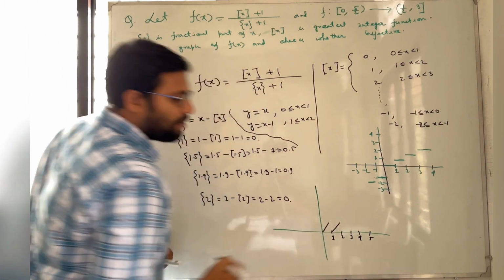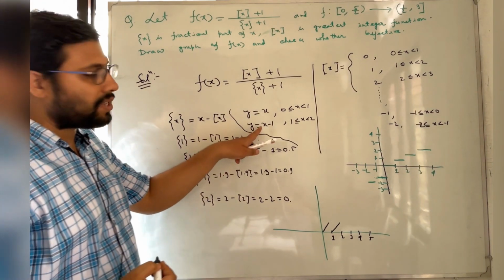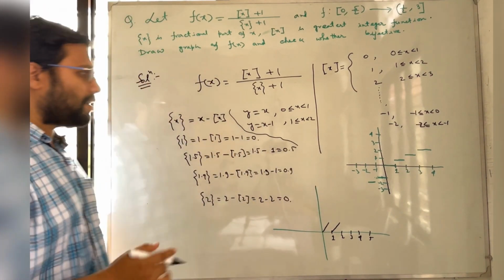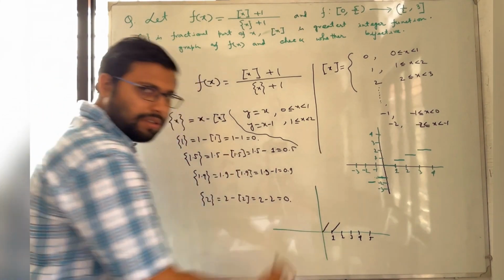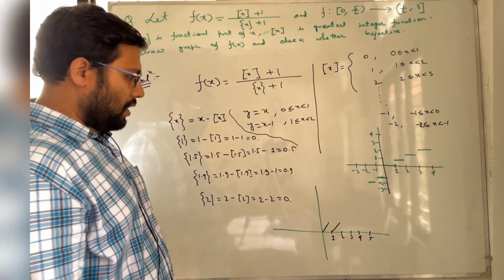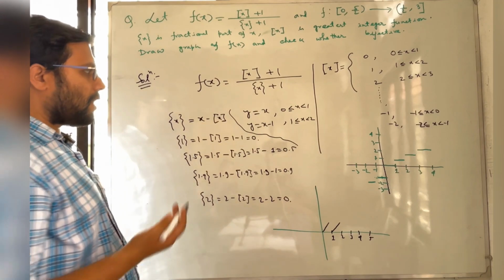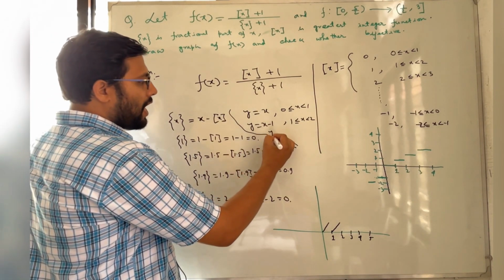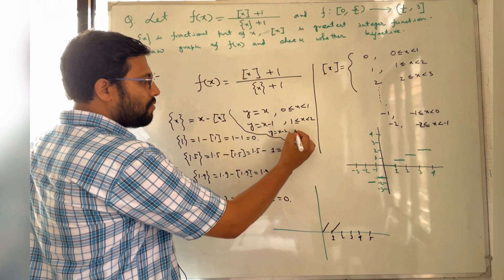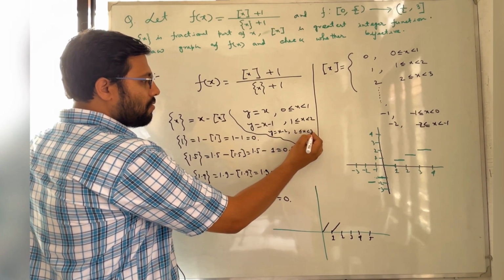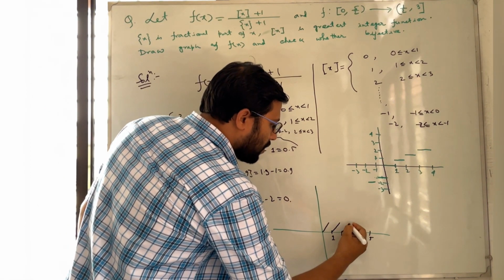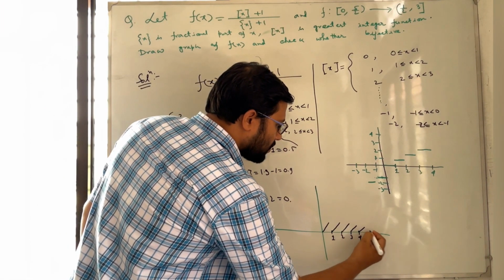Theta must be 45 since the slope is 1. You should compare with y is equal to mx plus c, and c is negative, so it will cut the y-axis below the x-axis. Similarly, from 2 to 3, we will have y is equal to x minus 2. So this part also looks like this for the positive parts.